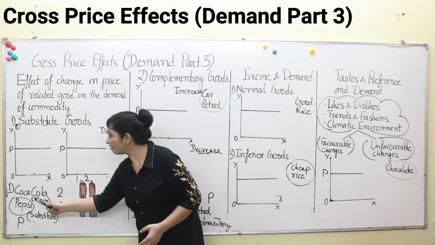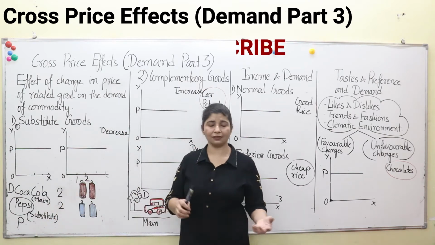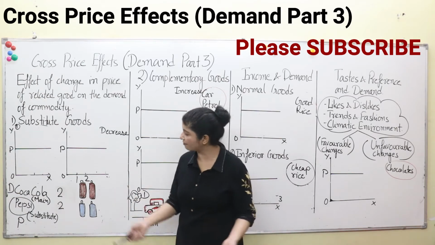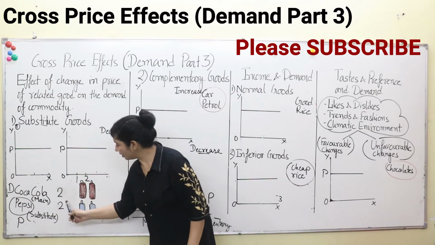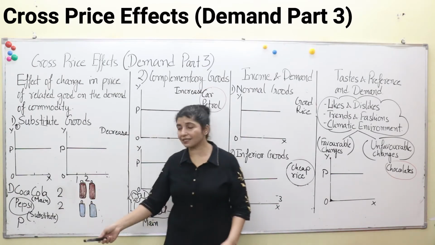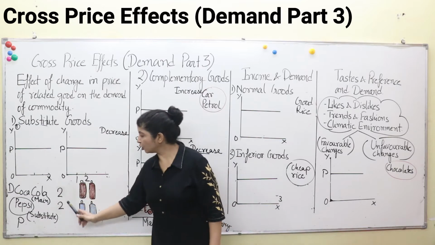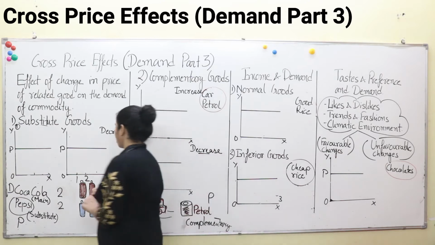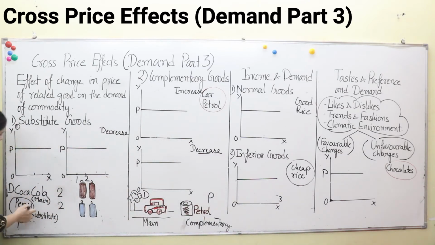Here I have taken the example of Coca-Cola and Pepsi. These can be easily used as substitute goods. They are mainly used in India. Substitute goods are beverages, cold beverages. Take for example, if I am purchasing 2 bottles of Coca-Cola and 2 Pepsi bottles per week in my home. Coca-Cola has been taken as the main commodity because we will discuss demand for this commodity, and for Pepsi we will take the price of this commodity. These are substitute goods.